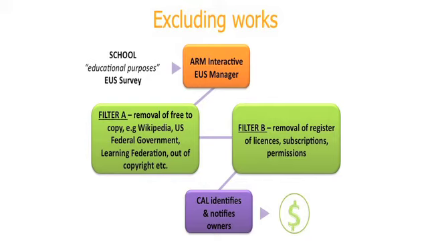So I'd now like to explain the process for excluding works from our electronic use survey records. What we do first is we remove all the free-to-use content and then all the content that is being used under direct licensing arrangements between schools and publishers. Once this exclusion process has taken place, we then allocate to websites that clearly allow only use under provisions of a statutory licence and seek CAL payments for that use.